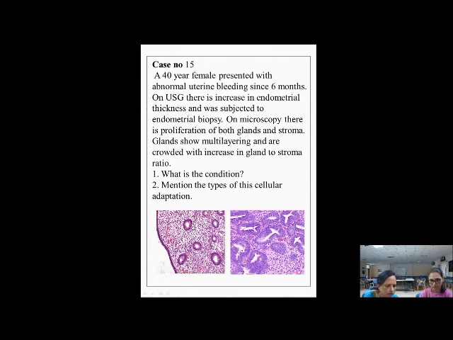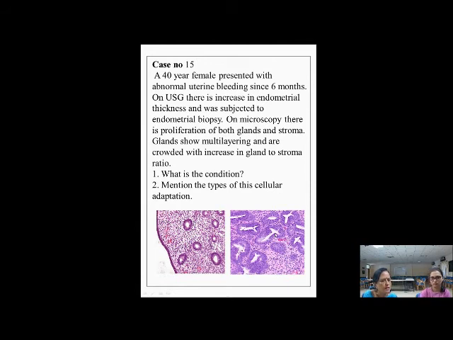Looking at the lining, here there is only one layer of columnar cells. But here, look at the nuclei. See, the number of nuclei, there are so many. That means each cell having one nucleus, this is multi-layered. So this is hyperplasia: increased number of glands, lined by hyperplastic cells. So there is proliferation of the cells that are lining the endometrial glands.